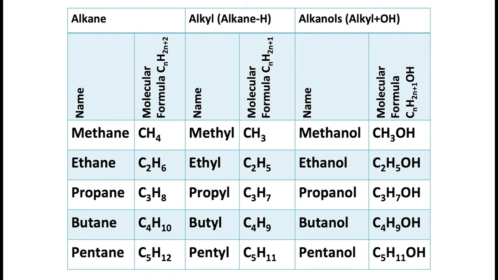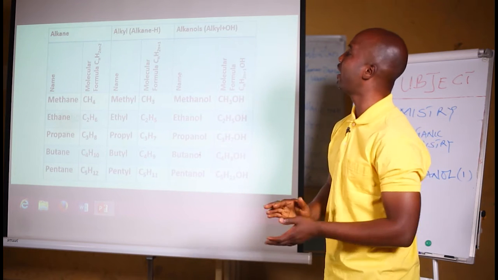If you substitute your values in the equation I have given you as CnH2n+1OH, if you put 1 as n, it becomes C1. 2 times 1 is 2, plus 1 makes it 3. Then OH, you have CH3OH for methanol. If you substitute 2, which is the second member, you have C2. 2 times 2 is 4, plus 1 is 5. So you have C2H5OH, which is ethanol.